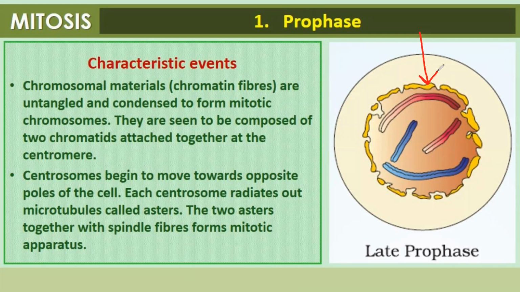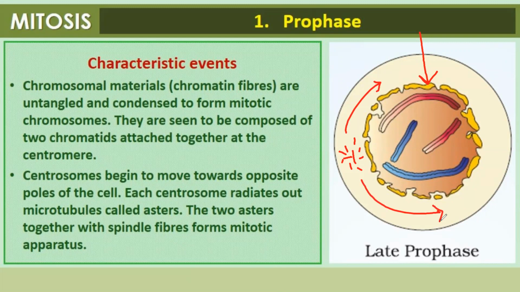Centrosomes begin to move towards opposite poles. One will move to one pole, another one is going to move to the other pole.